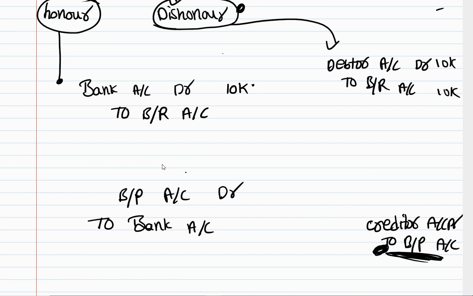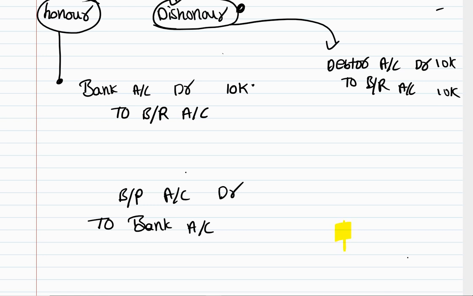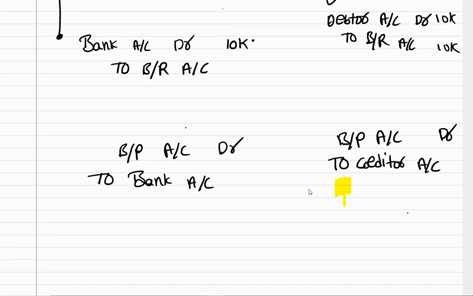If he does not pay the money, that means if he dishonored the bill, Sam will become the creditor again. So to creditor account, because creditor is a liability, and liability shows credit balance. So to creditor account, and then bills payable is worthless as usual. Bills payable account debit to creditors account.